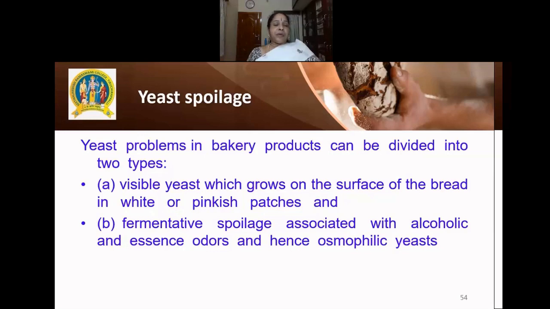So the visible yeast grow on the surface of the bread and produce decoloration, while the fermentative spoilage causing yeast produce alcohol and also essence odors and thereby cause spoilage.